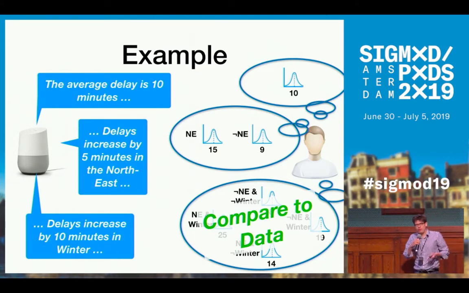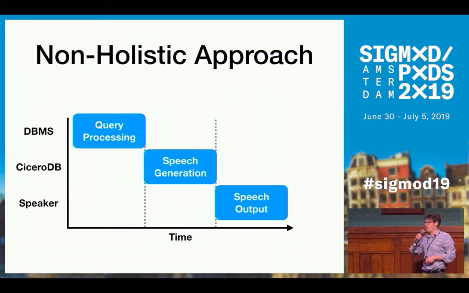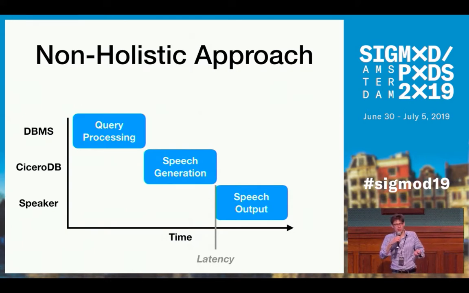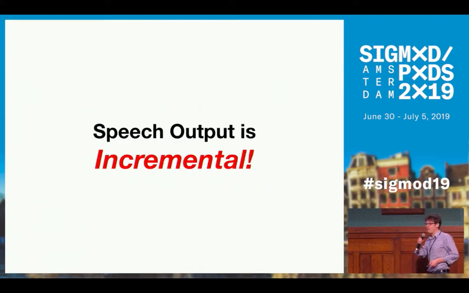Now, a naive way to generate speeches of this format would be the following. We execute 3 consecutive stages. First, we process the query, then we generate the speech, then we speak the speech. This means that latency is proportional to query processing time and to speech generation time. But this is highly suboptimal because it doesn't consider the particularities of voice output, because voice output is actually delivered incrementally over time. This means that the system does not need to know the last sentence of the speech while it is starting to speak out the first sentence.